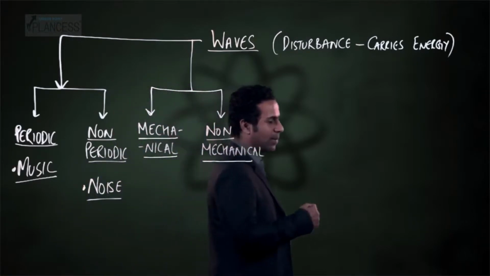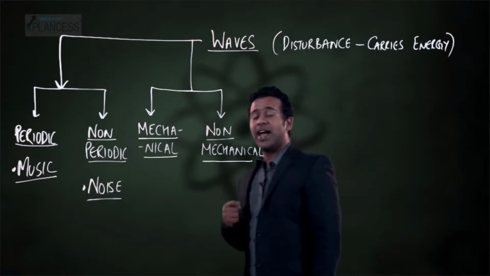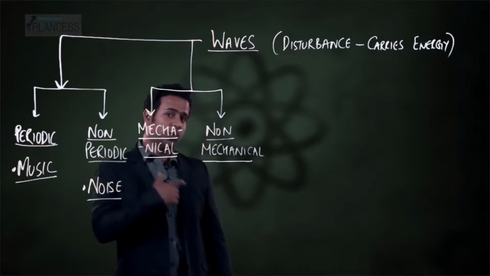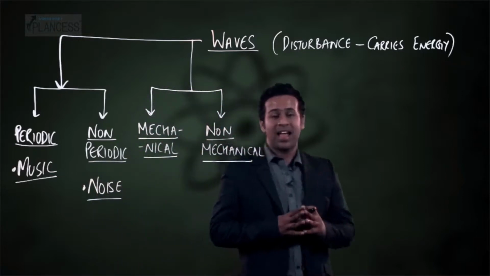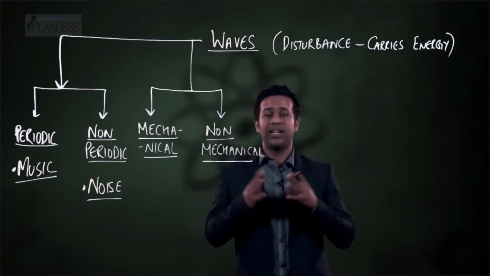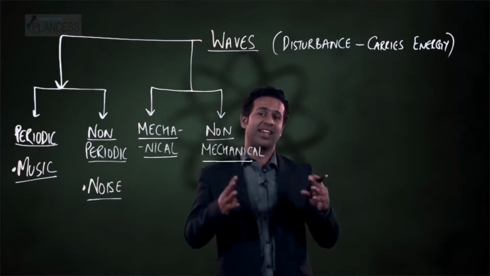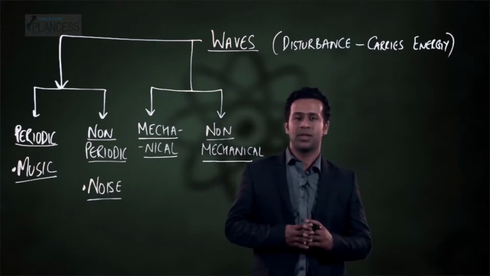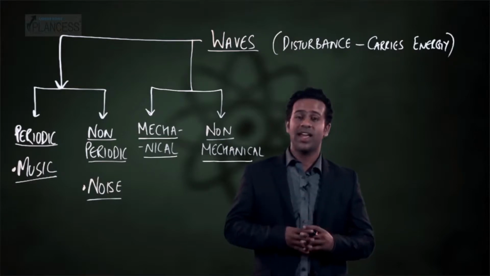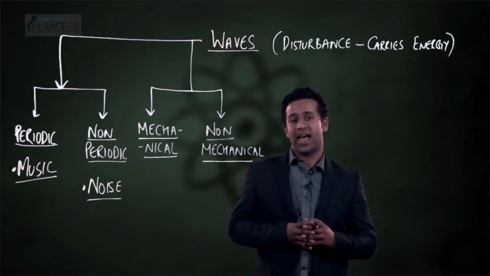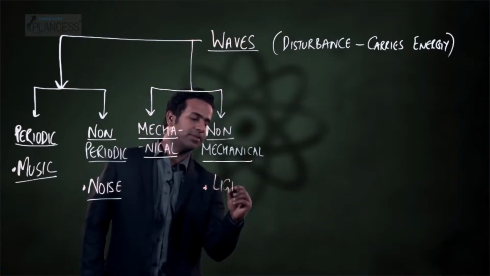Let's again think of some examples. How about light? We know that light travels from sun to earth. Now, we also know that there is absolutely nothing present between earth and the sun. What I mean by that statement is that there is absolute vacuum. So there is no medium available for propagation. That is why light is a non-mechanical wave, because it does not require a medium for propagation.